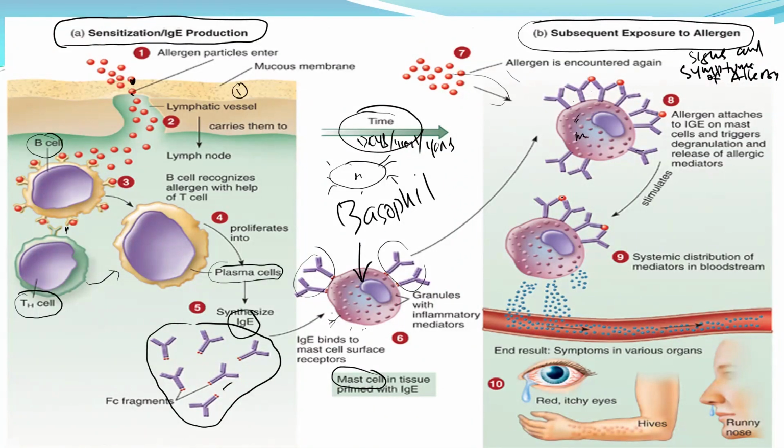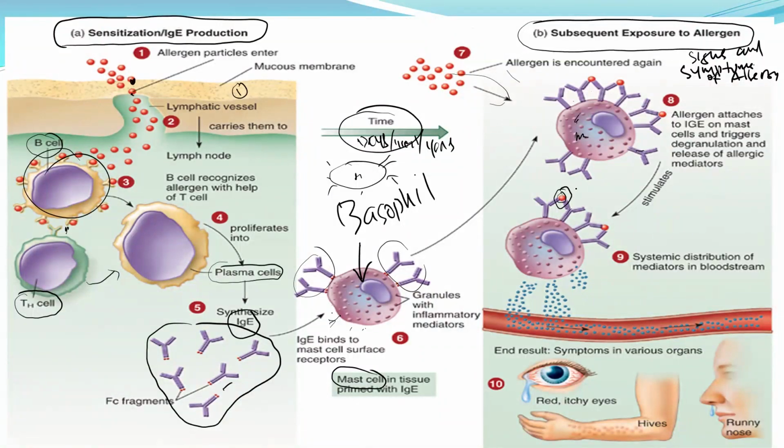This pollen will attach to this IgE instead of to the B cell, okay? Because now the function has shifted. The pollen does not really go to or attach to the B cell. It will more likely attach to the IgE that is present on the basophil or on the mast cell.